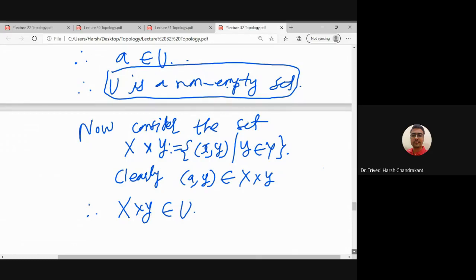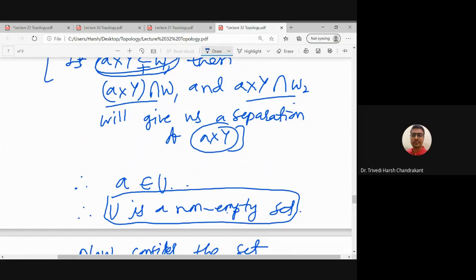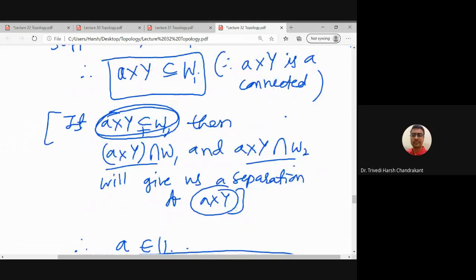So this happens. This is true because we already know that (A, y) is an element of W1, because this vertical line is entirely contained in W1.